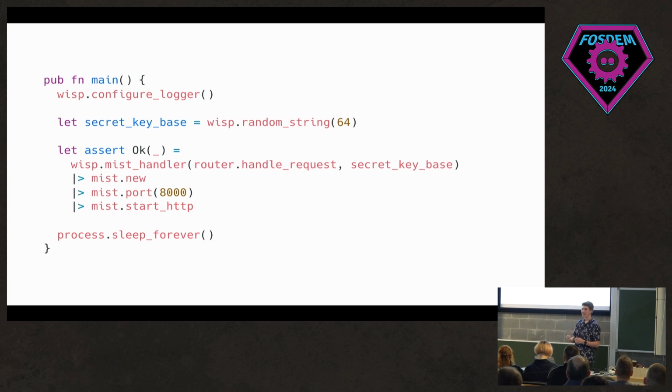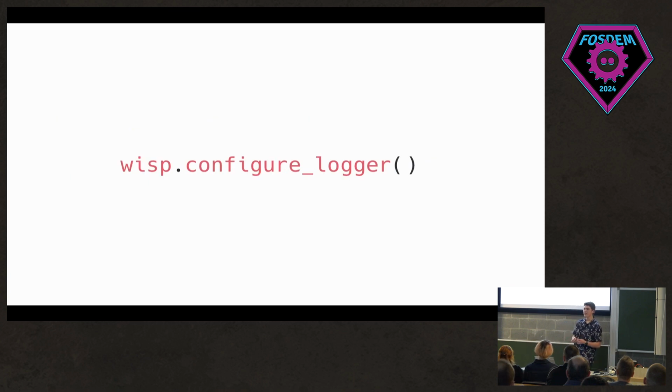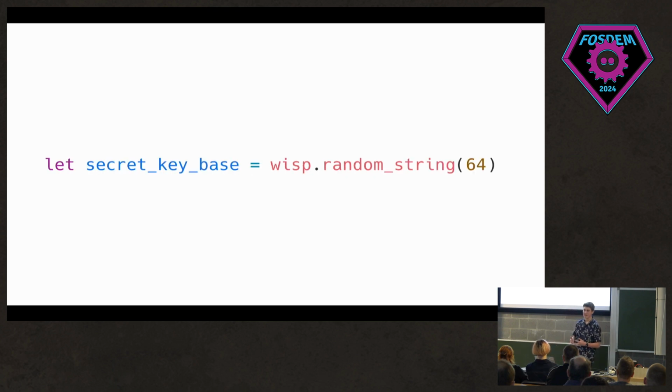And then at the bottom, we're just telling it to sleep forever. So let's go through line by line and see what each thing does. This is super simple. It configures sane defaults, so info logging and all that sort of stuff, so you don't have to go over and do all of the annoying Erlang stuff. Then we generate a random string for this example.